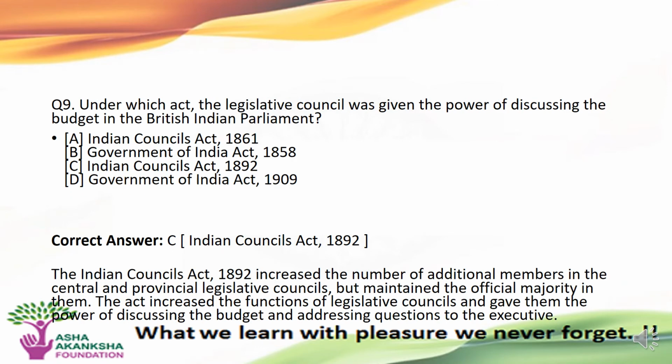The next question is, under which act the Legislative Council was given the power of discussing the budget in the British Indian Parliament? Options are A. The Indian Councils Act 1861, B. The Government of India Act 1858, C. The Indian Councils Act 1892, and D. The Government of India Act 1909. The correct answer to this question is option C, that is Indian Councils Act 1892.